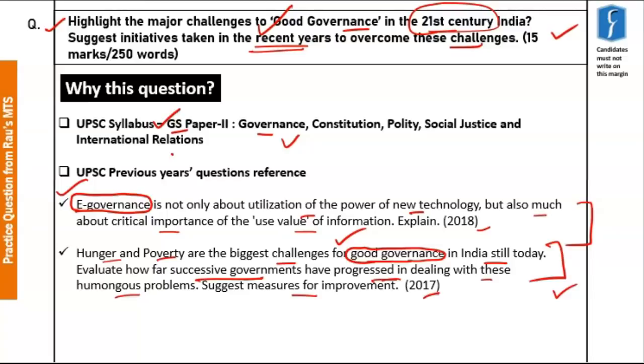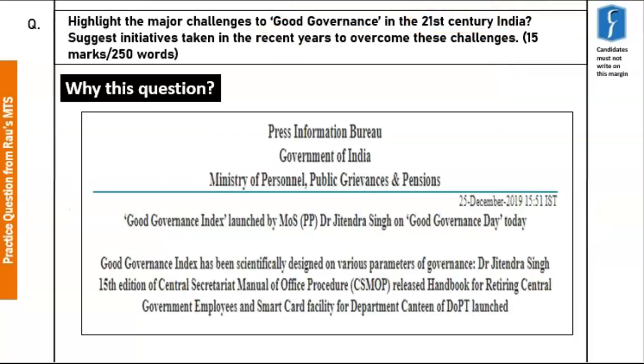Now let us understand why this particular topic is important from the mains of 2020. In December 2019, a PIB news item talked about the launch of the Good Governance Index. This index has been scientifically designed on various parameters by the Ministry of Personnel, Public Grievances and Pensions.